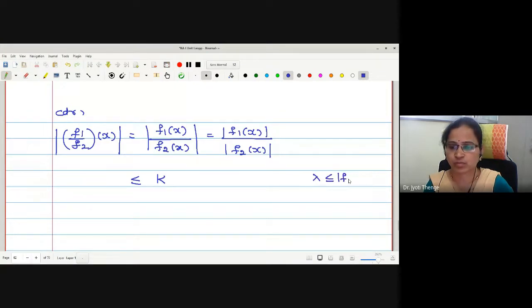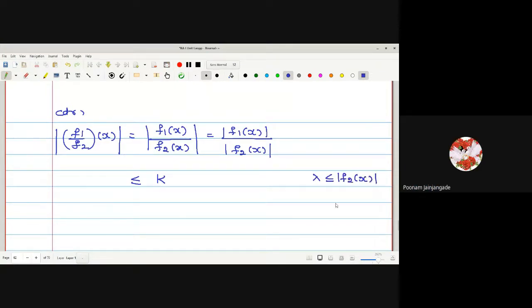Mod of f2 of x is greater than or equal to lambda.